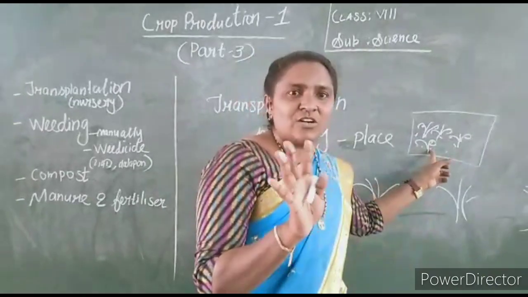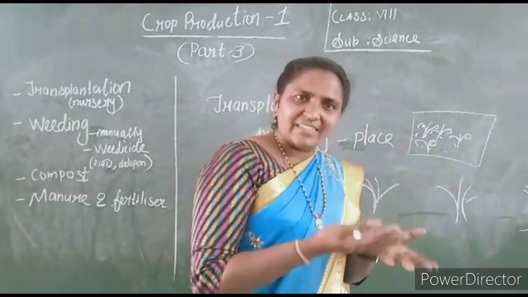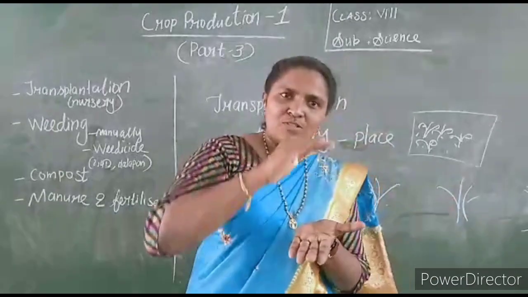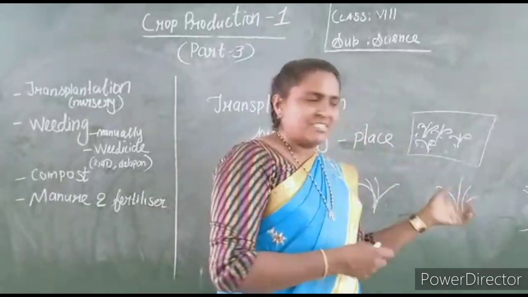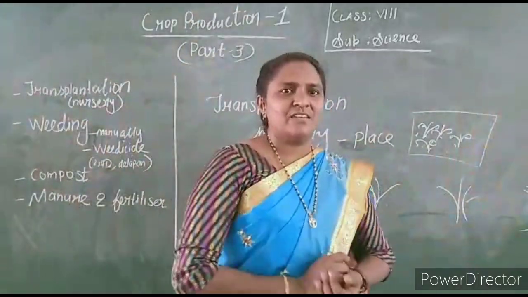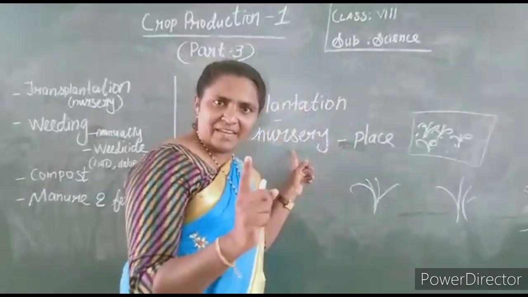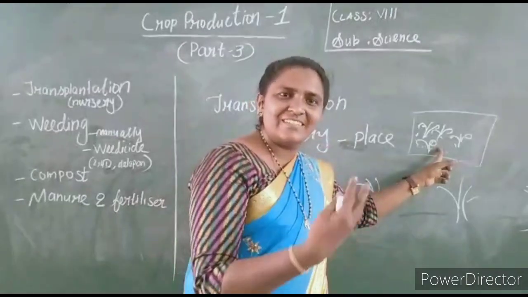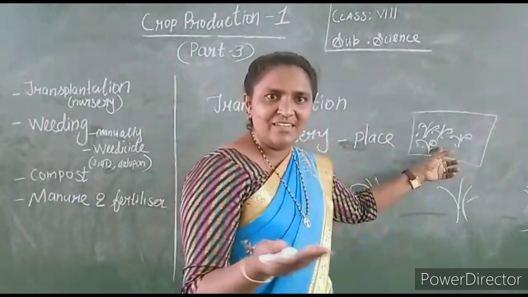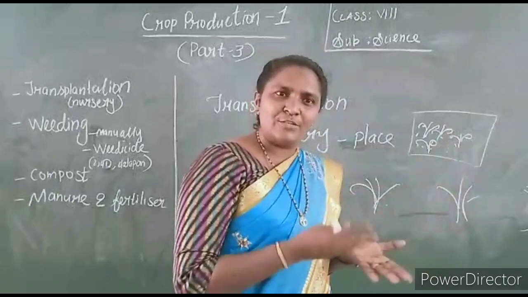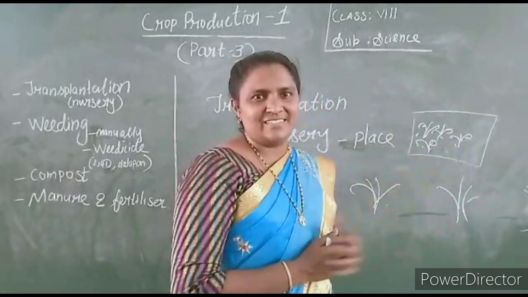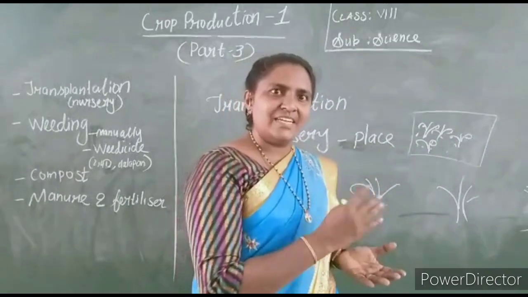In the nursery it is not kept like that. They simply throw the seed, then they germinate. Once it is germinated, at a small height, when it grows to a certain height, they will transplant. They pick the plant, remove it from the nursery and put it in the right place. Which place? The field. So the nursery is a place for the seedling process. They put the seed, it germinates, and they allow the plant to grow up to a certain height. Then they remove it. This is a place where seedling occurs: seed to seedling, germination occurs.